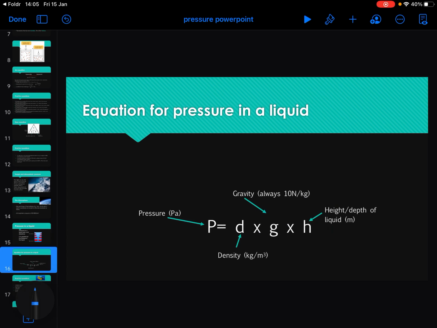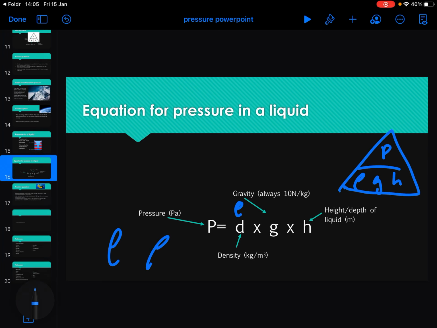There is an equation, which is: pressure is density times gravity times height. Now, for my year 9s, again, occasionally I'll put density as a D, but really it's a Greek letter rho. So, pressure is density times gravity times height. If you want to remember a triangle, you have pressure on top, rho, G, H on the bottom. Just a reminder that gravity will not be given to you in the question, that is always 10 on Earth.